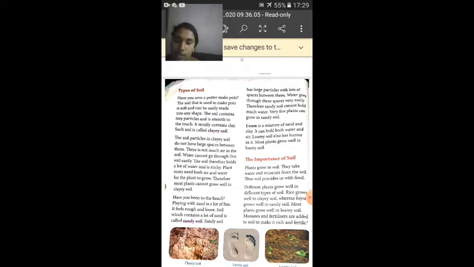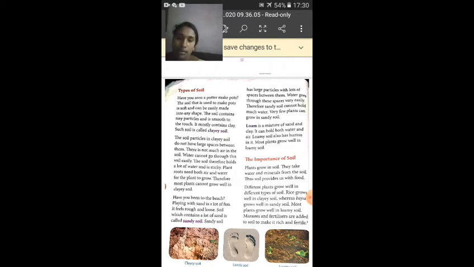Have you seen sandy soil at the beach? Have you gone to the beach? Have you touched beach sand? Yes, how is it? It feels rough and it is very loose. When air comes, it just flies away, right? Like that, sandy soil cannot hold much water and air, and hence very few plants can grow in sandy soil. So in clayey soil plants cannot grow well, whereas in sandy soil a few plants can grow, because it cannot hold much water and air.